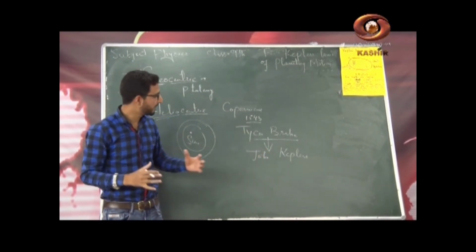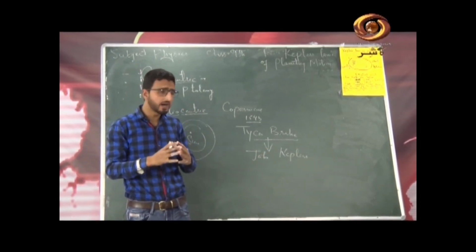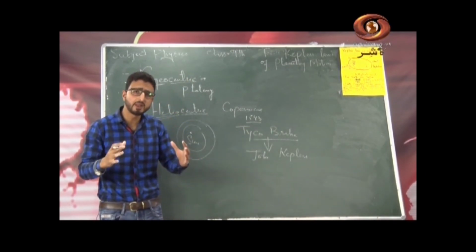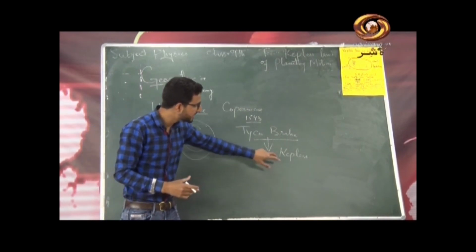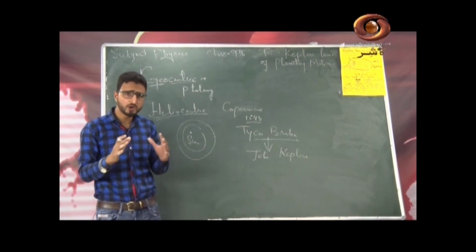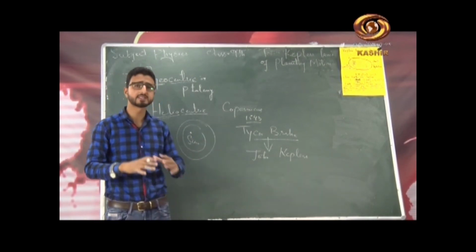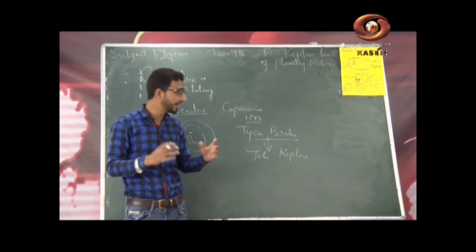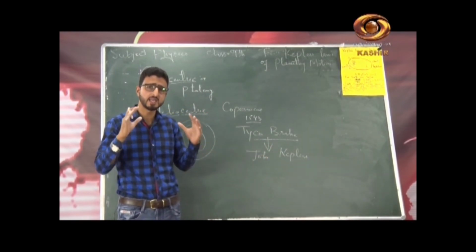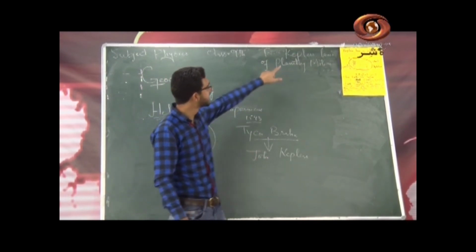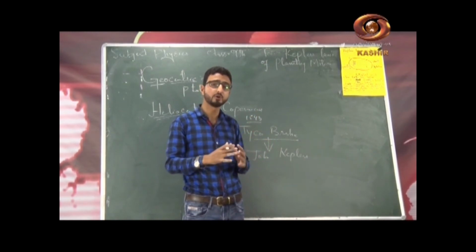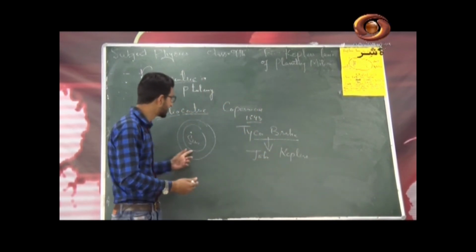So what Kepler did, he analyzed the data collected by the Danish astronomer Tycho Brahe about the motion of the planets around the sun, and Johannes Kepler concluded that the orbits of the planets were not circular as said by Copernicus, but they were elliptical. He set forth his discoveries, his conclusions, in the form of three empirical laws known as Kepler's laws of planetary motion. ये मैंने आपको historical background बताया about the motion of the planets around the sun.